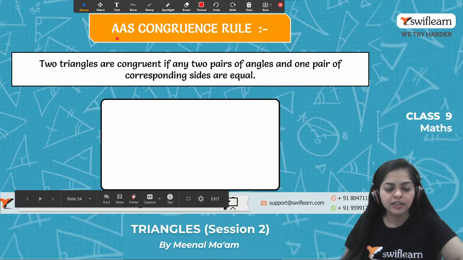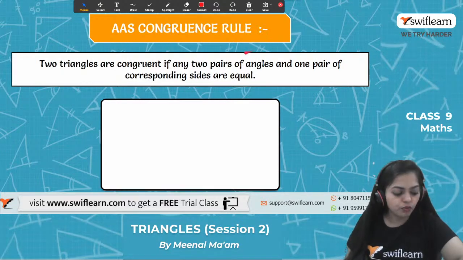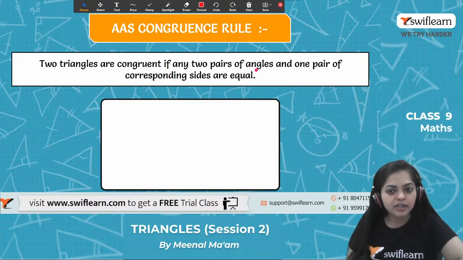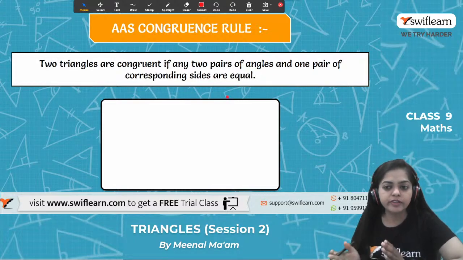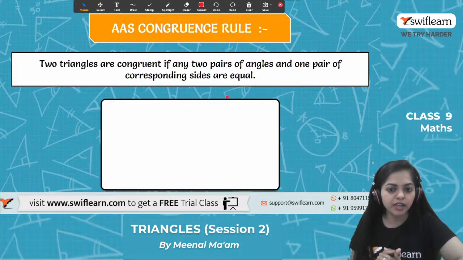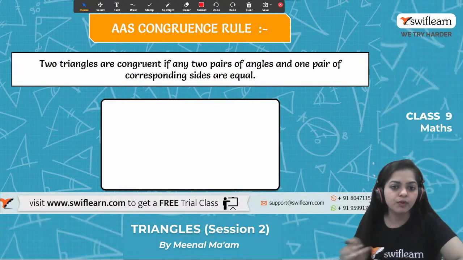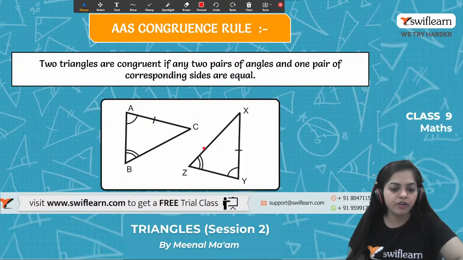The last rule, that is the angle angle side congruence rule. What is the statement for the angle angle side congruence rule? Two triangles are congruent if any two pairs of angles and one pair of corresponding sides are equal. Means any two pairs of angles and one pair of corresponding sides are equal, then we can say that the pair of triangles are congruent.